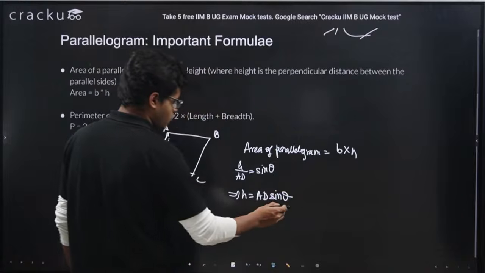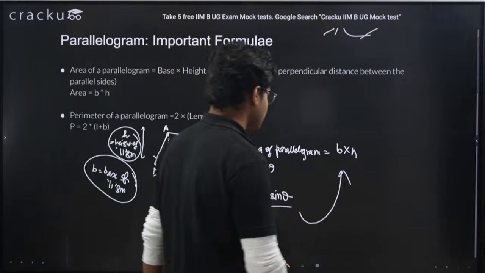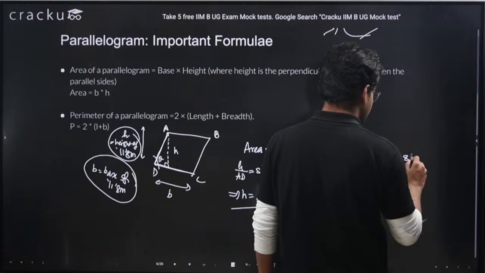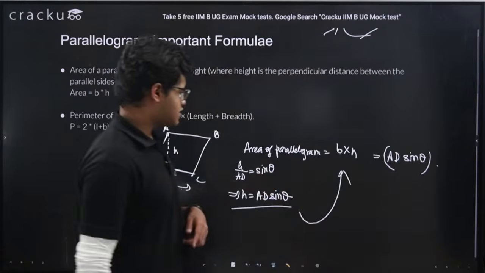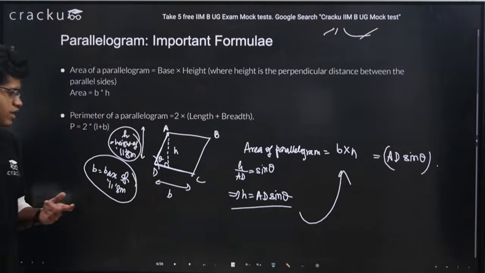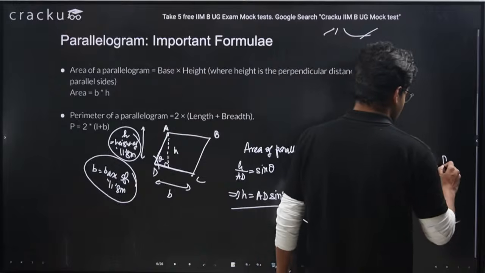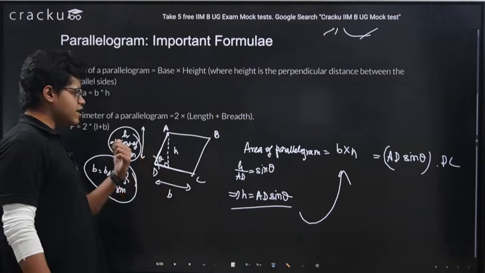If I put the value of h, the area of parallelogram would be AD sine theta multiplied by base, since it is b into h. Base is DC, which means area of parallelogram is DC into AD into sine theta.